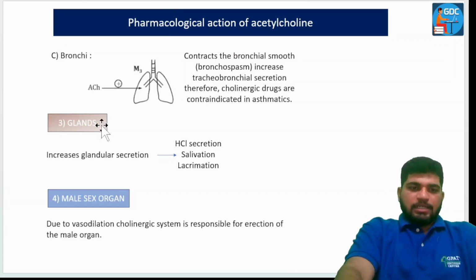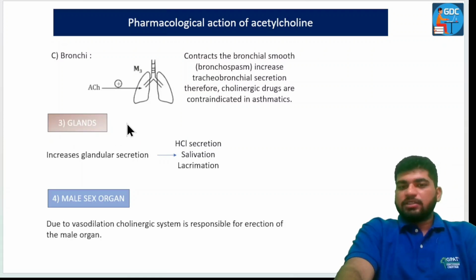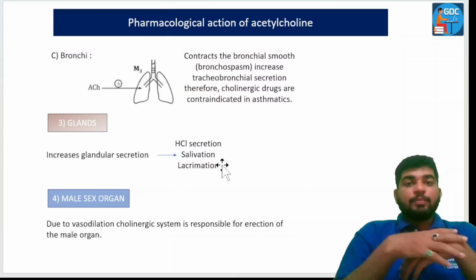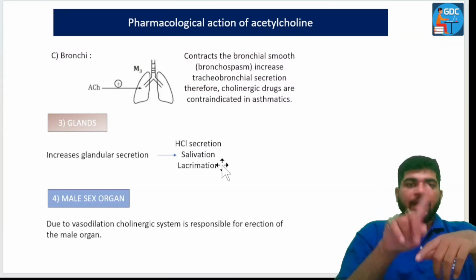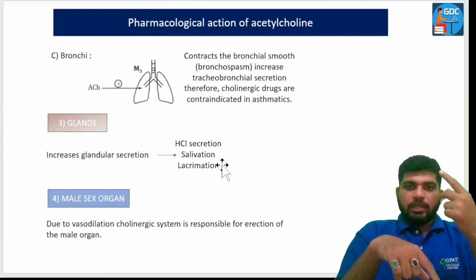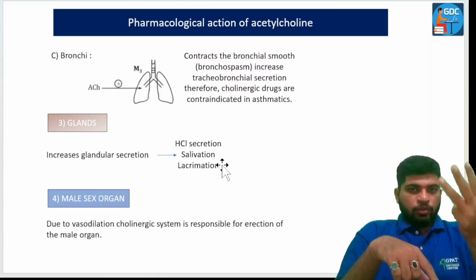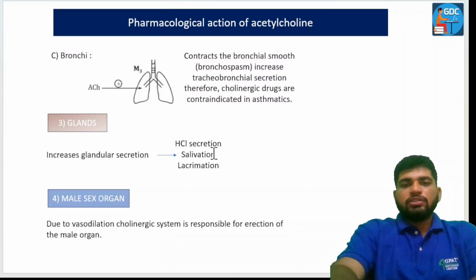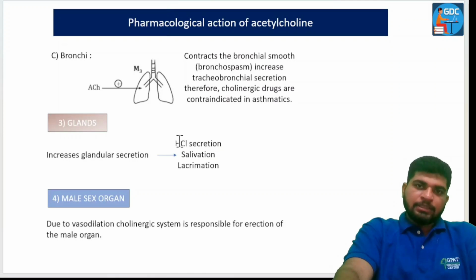Next, we should talk about the glands. Glands also come under the M3 receptors, which are Gq and responsible for the increase in glandular secretions. Glandular secretions are responsible for HCl secretion, saliva, and lacrimation. In the previous lecture, I told you about SLUD: S for salivation, L for lacrimation, U for urination, D for defecation. Also, HCl secretion will be increased in parasympathetic conditions.